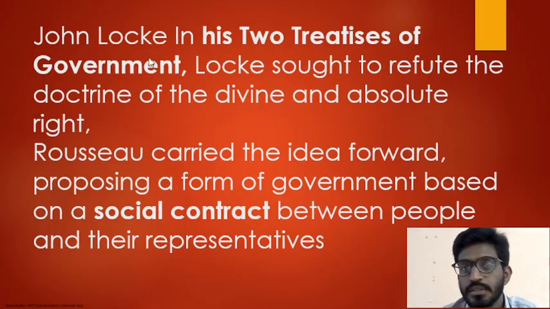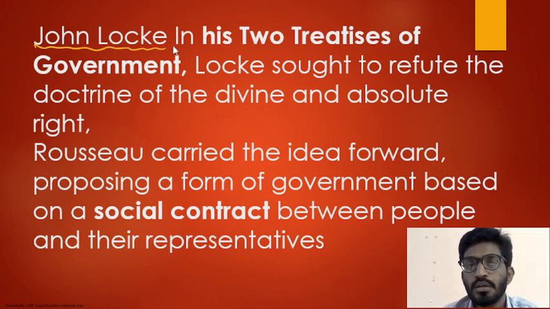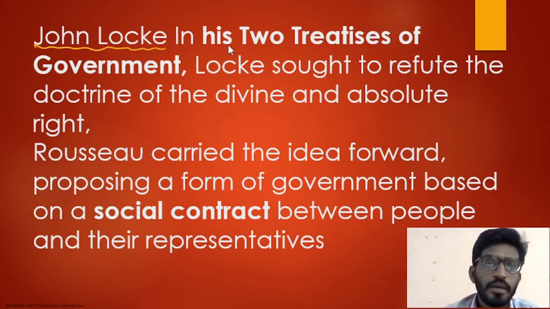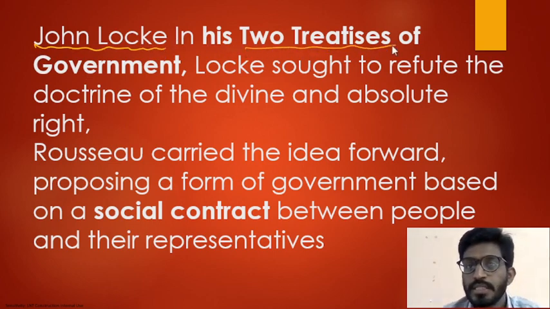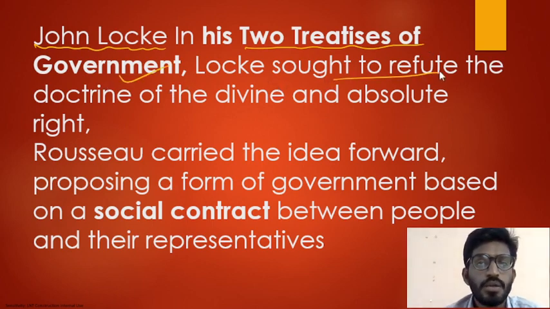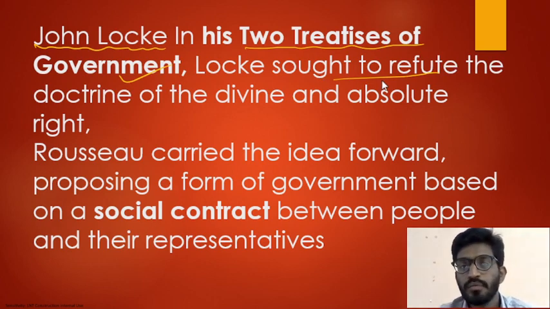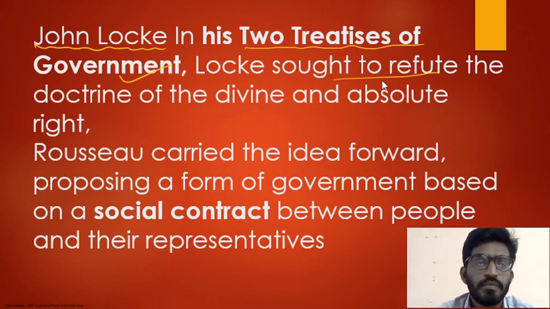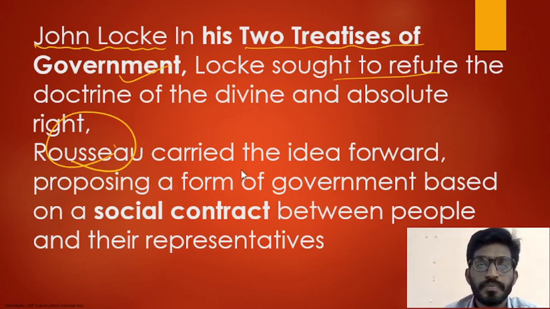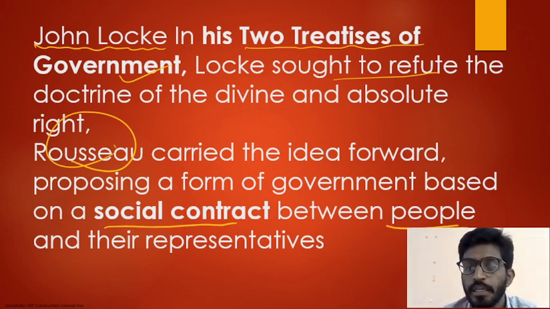Who are the philosophers? Here, first one is John Locke. John Locke, in his book Two Treatises of Government, sought to refute the doctrine of the divine and absolute rights of kings. And one more here, Rousseau. He carried the idea forward, proposing a form of government based on social contract between people and representatives.